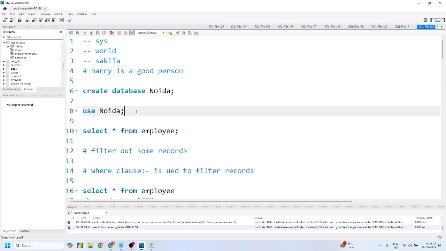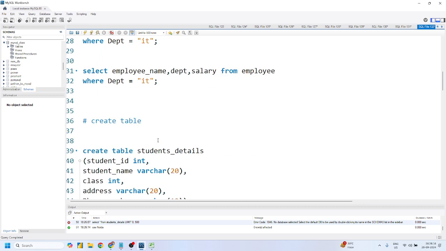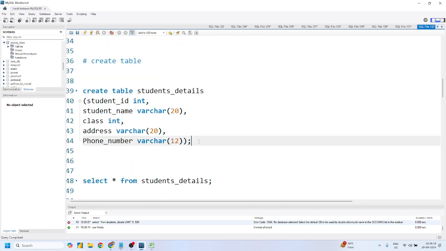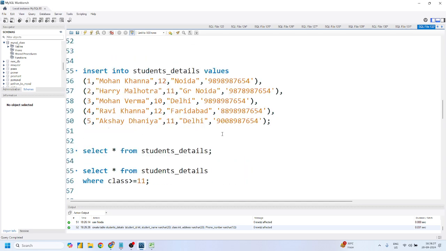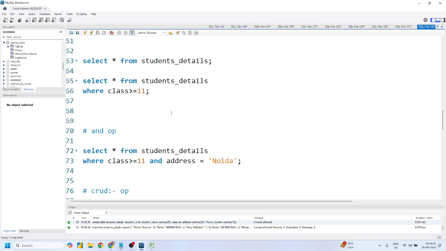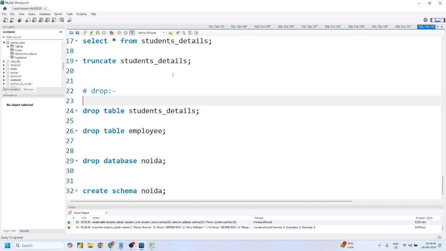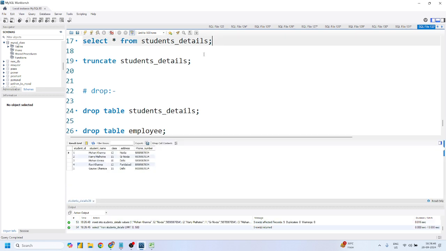You have to run this query: use Noida. Now you want to create a table. Just run this query. Mohit, you can either run this in this way or just simply press control and enter, right? If you just insert this, let me make sure this is the new data only, right? Gaurav, I want to store Gaurav Dhania. If I just simply run this and with this select star from student details, it will give you the complete